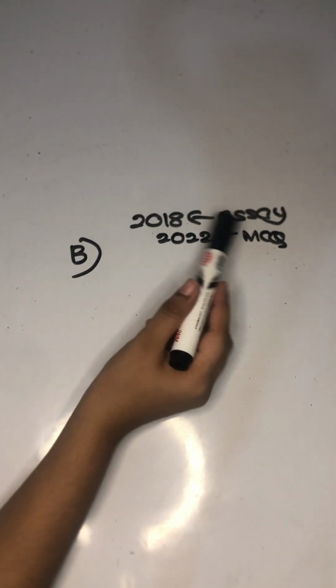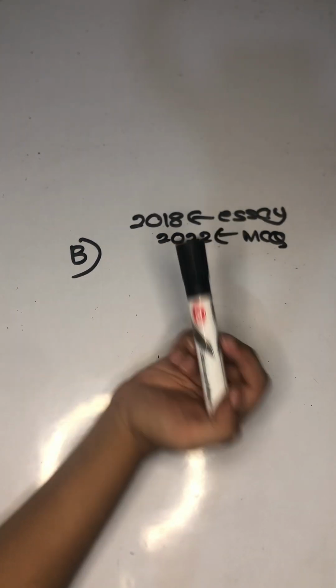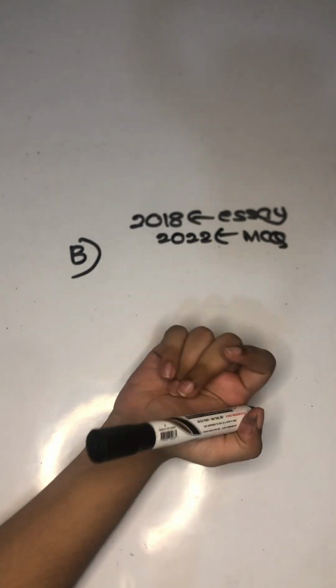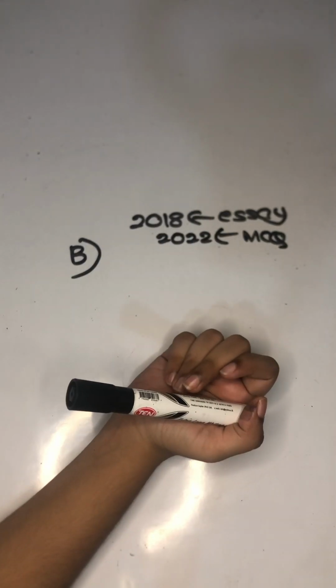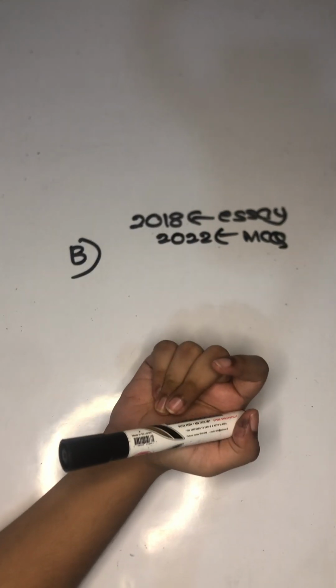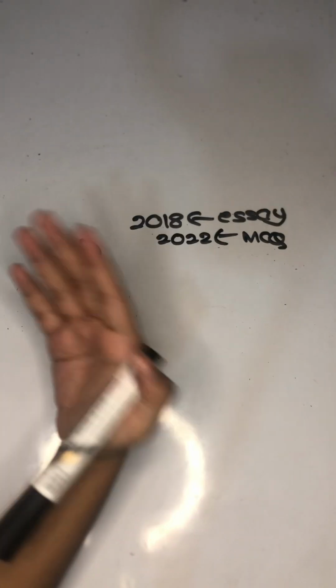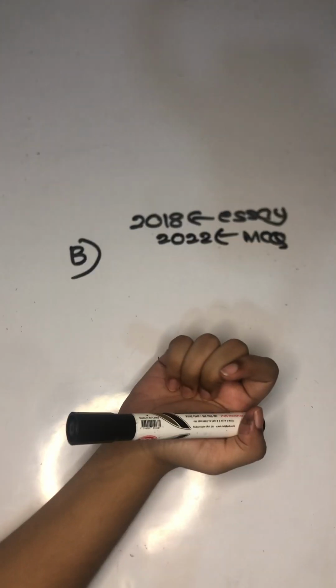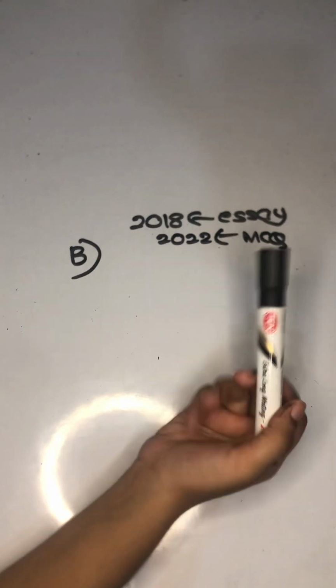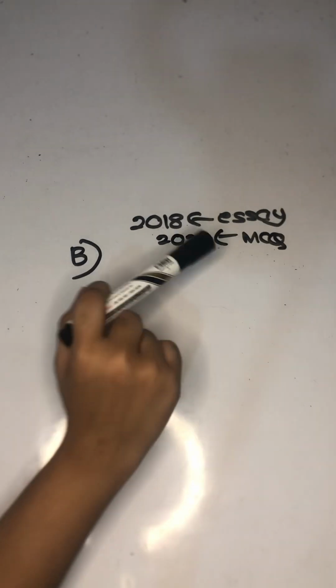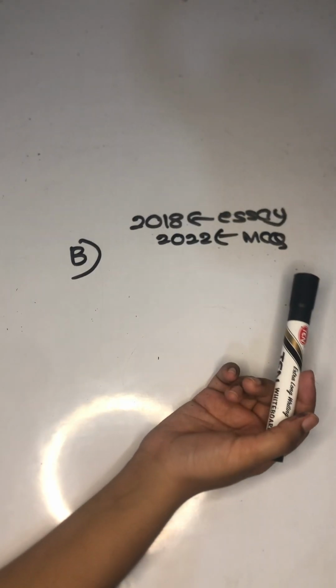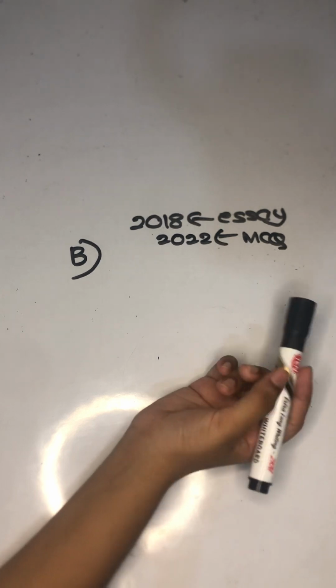Right, so I told you, in the 2018 essay they have told this fact: LP gas has propane and butane. In the 2022 MCQ, they have asked it in the MCQ: what are the constituent elements in LP gas? So you should know by doing past papers what LP gas consists of. So that's the importance of doing past papers, right?